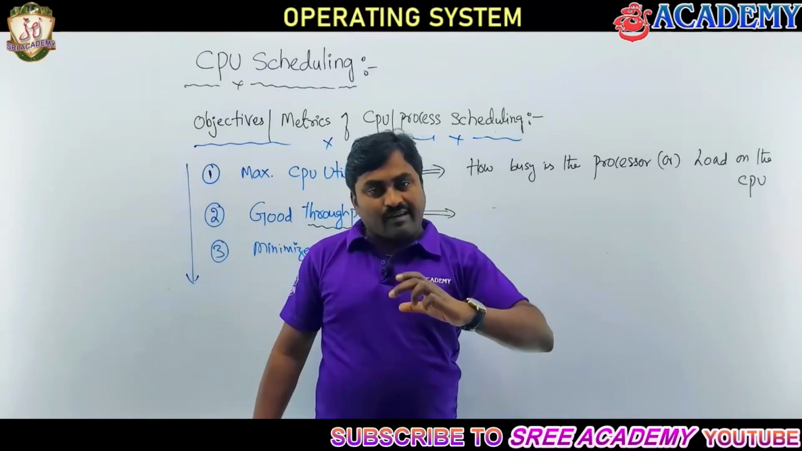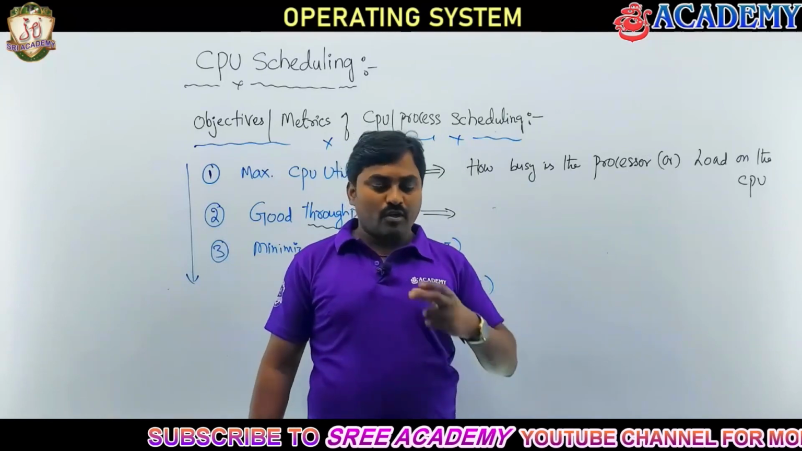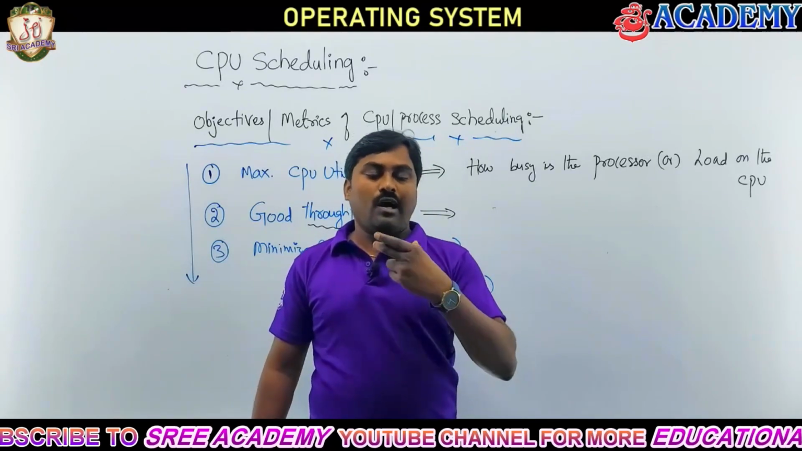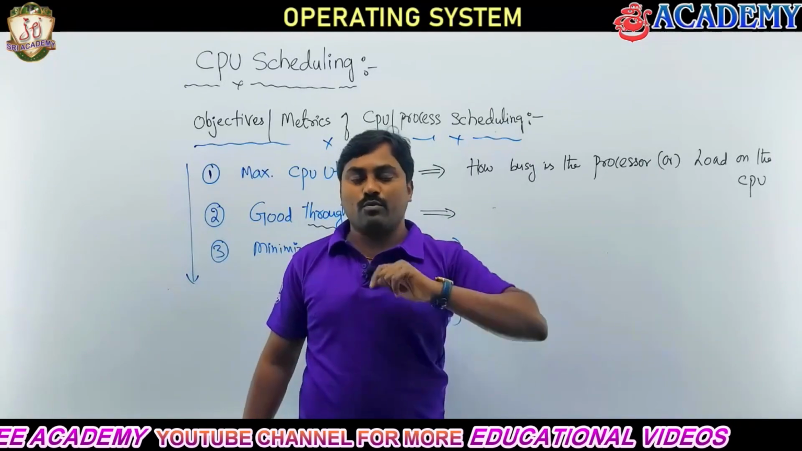Suppose I take 10 hours of time. During those 10 hours, in terms of topics, how many topics or chapters could I complete? That is my throughput.